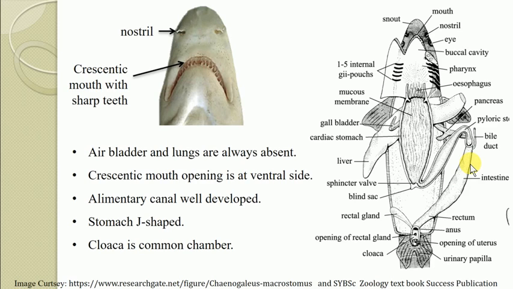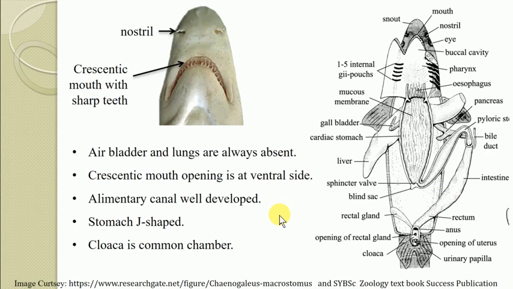If the organism is herbivorous, the length of the intestine is usually very large. But as all chondrichthyes are carnivorous fishes, the intestine is short in all elasmobranch fishes.